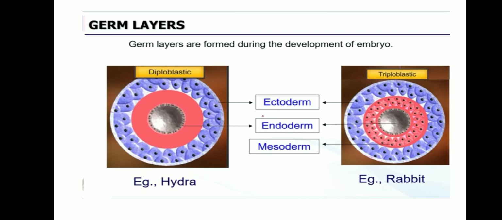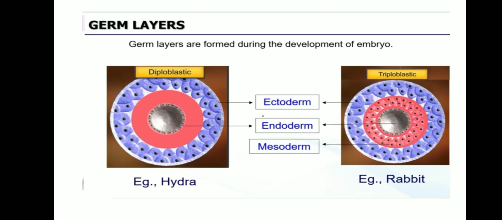So ectoderm and endoderm are present, means that is diploblastic. And see the second picture, triploblastic. Tri means what? Three. Ectoderm, endoderm and mesoderm. Three layers. Remember children, ectoderm, endoderm and mesoderm. Three layers or three colors are there. Can you notice? So if the three layers are present, three different kinds of cells are there.